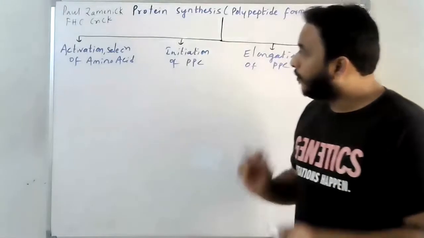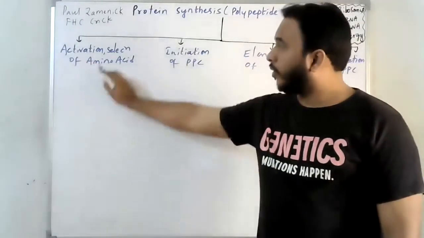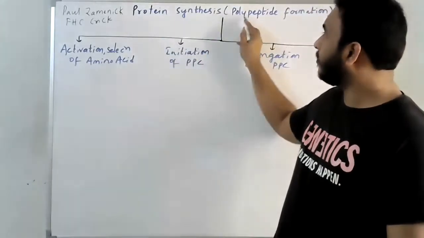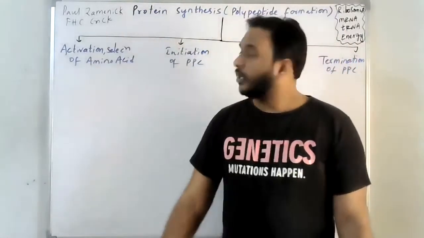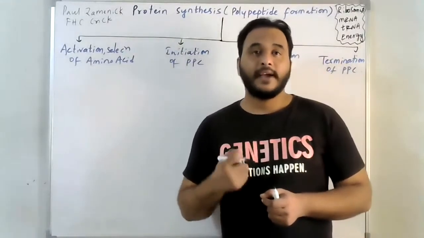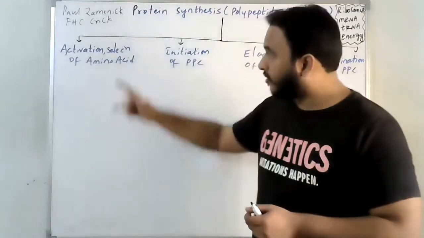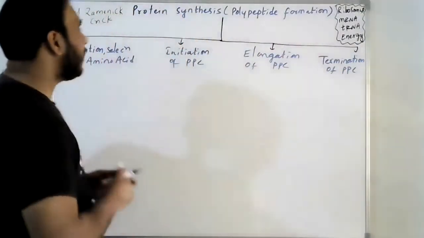First, we are going to study the first step, activation of amino acid. Without amino acids, polypeptide will not form. Without polypeptide, protein will not form. So first of all, the amino acids should be activated. The activation of amino acid is done by means of ATP, energy only.